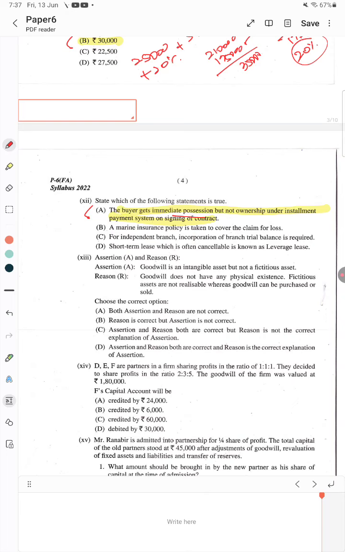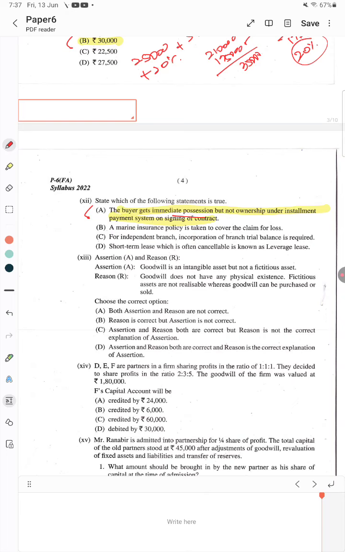Correct. And then the reason. Goodwill does not have any physical existence. That is also correct. But fictitious assets are not realizable. That is also correct. Whereas goodwill can be purchased or sold. Even though the goodwill is intangible, we can purchase it, we can sell it, we can value it. So, that is also correct. So, choose the correct option.